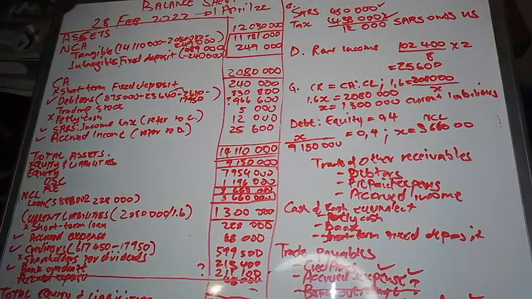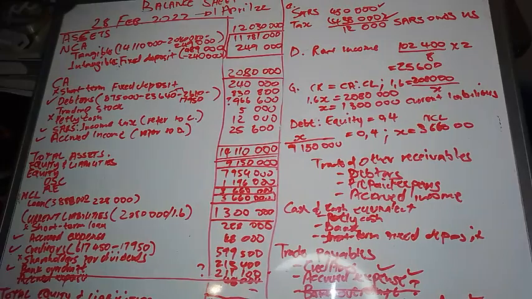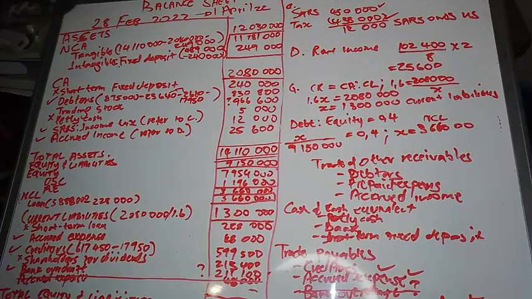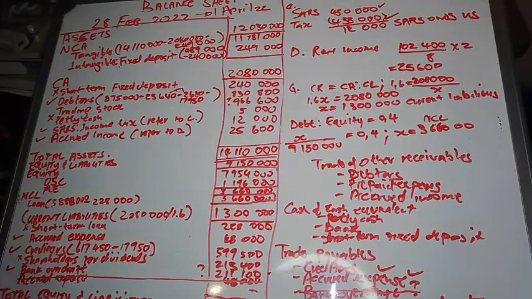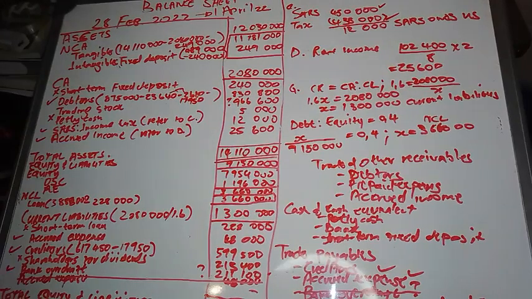Now, I want us to go through information H quickly, adjustment H. On H, they said the loan from XY loans will be reduced by a capital portion of 228,000 in the 2023 financial year.